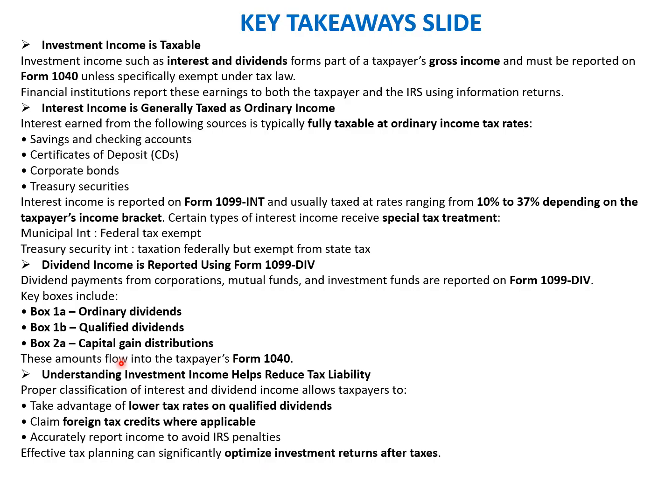Whatever investment income is held by the taxpayer needs to be reported. They can take advantage of the lower tax rate for the qualified dividend, claim the foreign tax credit wherever applicable on both the interest and the dividend, and ensure that they accurately report all that information in Form 1040 to avoid any penalties imposed by the IRS due to non-filing or delay in filing of accurate information. So with this, we'll come to the end of this chapter.